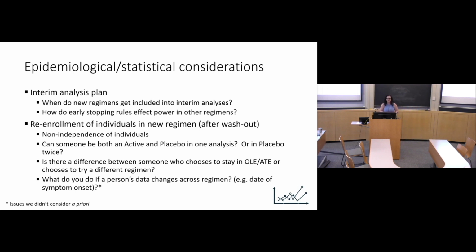One of the statistical considerations that we've been dealing with quite a bit is that our participants are not independent, because you could re-enroll. So you can have somebody who is active in one regimen and also a shared placebo in that regimen. How do you deal with the fact that you have people that are in a particular regimen analysis more than once?